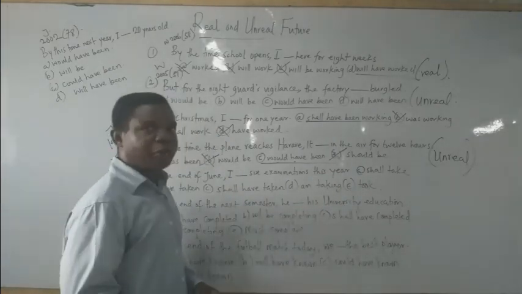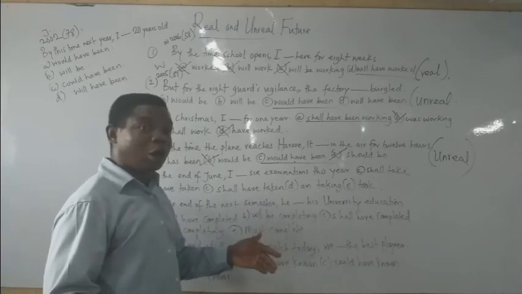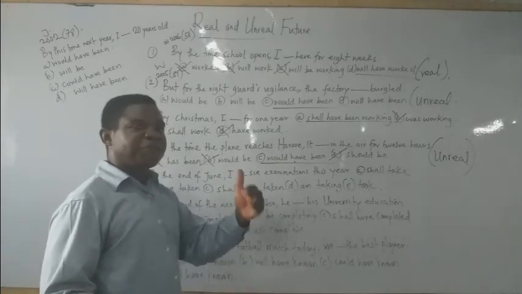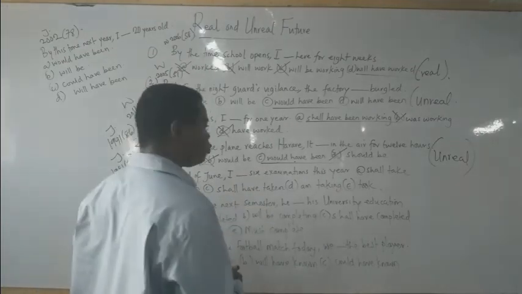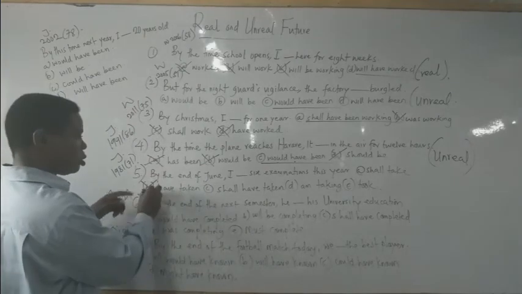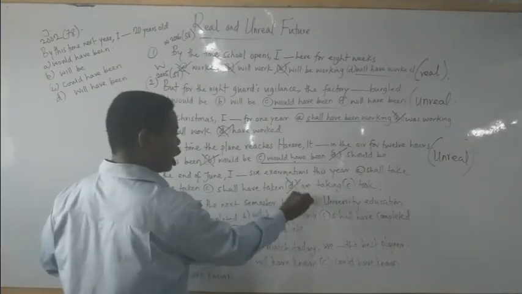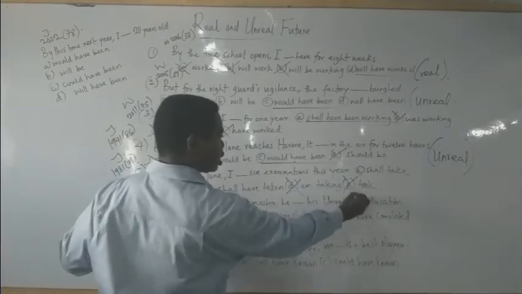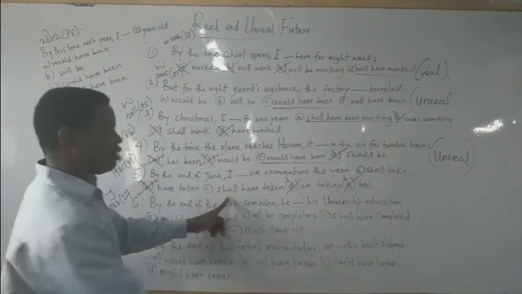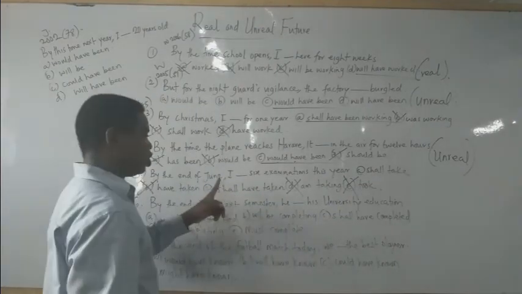Will or shall, followed by have, plus a perfect tense, or would plus have, plus a perfect tense. So let's remove the options. I do not follow this order. Option B is out. Option D is out. Option E is out. Then look at option A and option C. I shall take. I shall have taken.